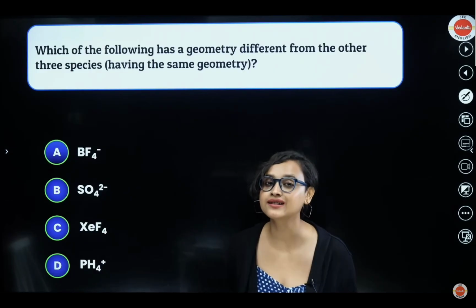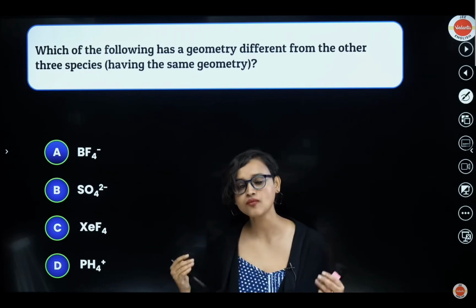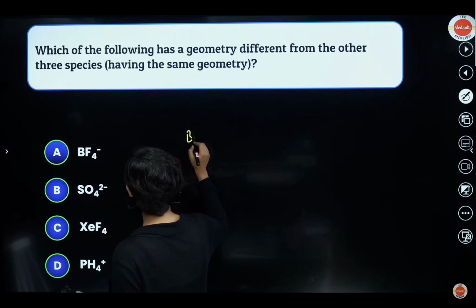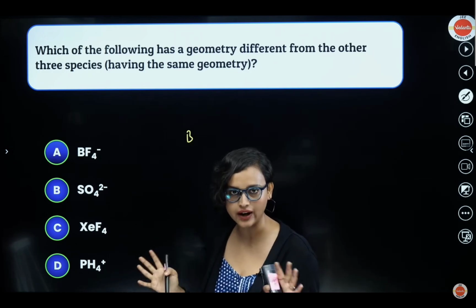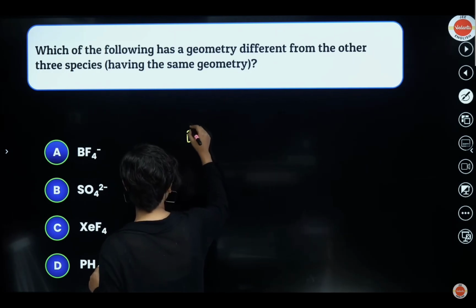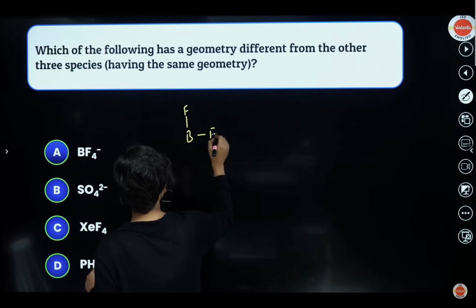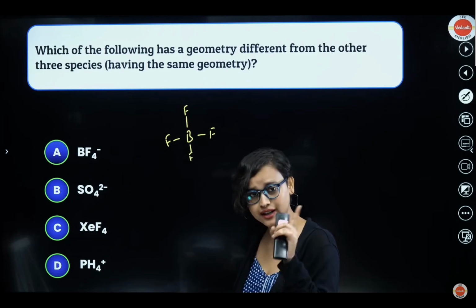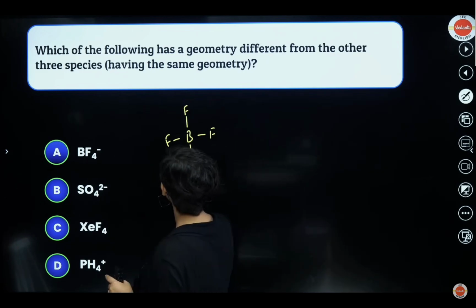Chalo. Which of the following has a geometry that is different from all the other 3 species? The other three have the same geometry. Okay. Chalo. BF4 minus, boron, right? Boron has 3 electrons in the valence shell, like aluminium. You have boron here, and 1 F here, 1 F here, 1 F here, 1 F here. And it says minus, so there is 1 extra electron. All of them are done.